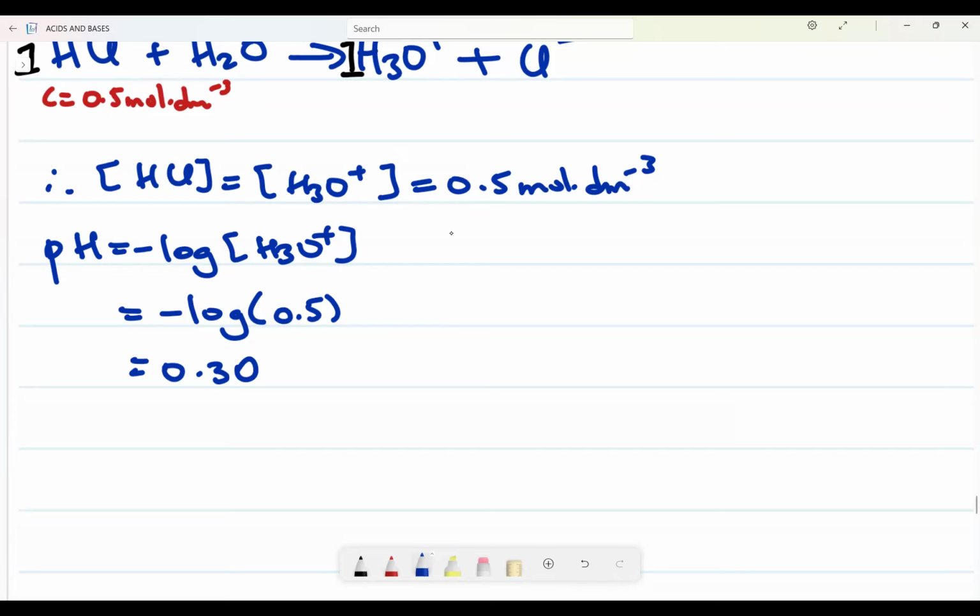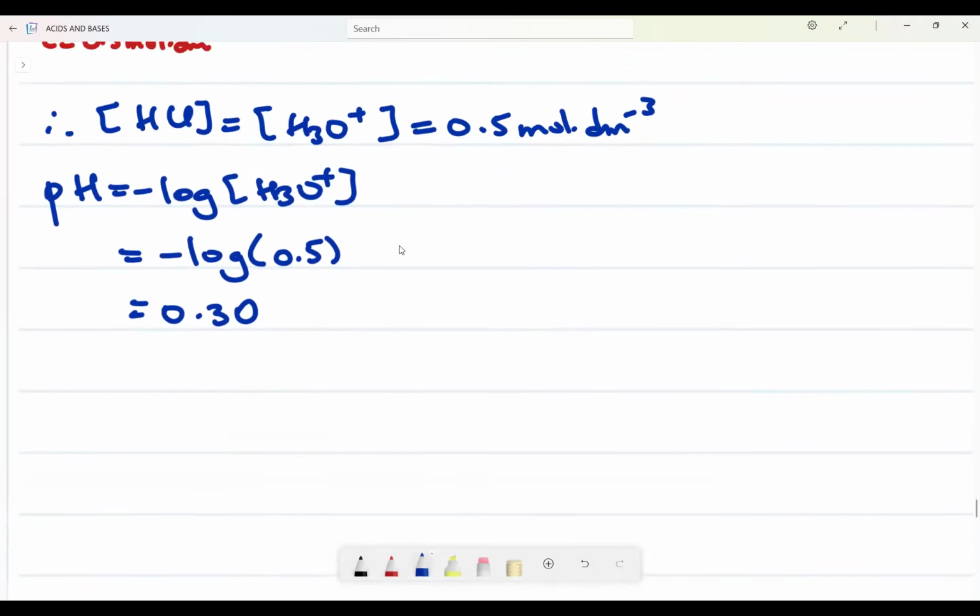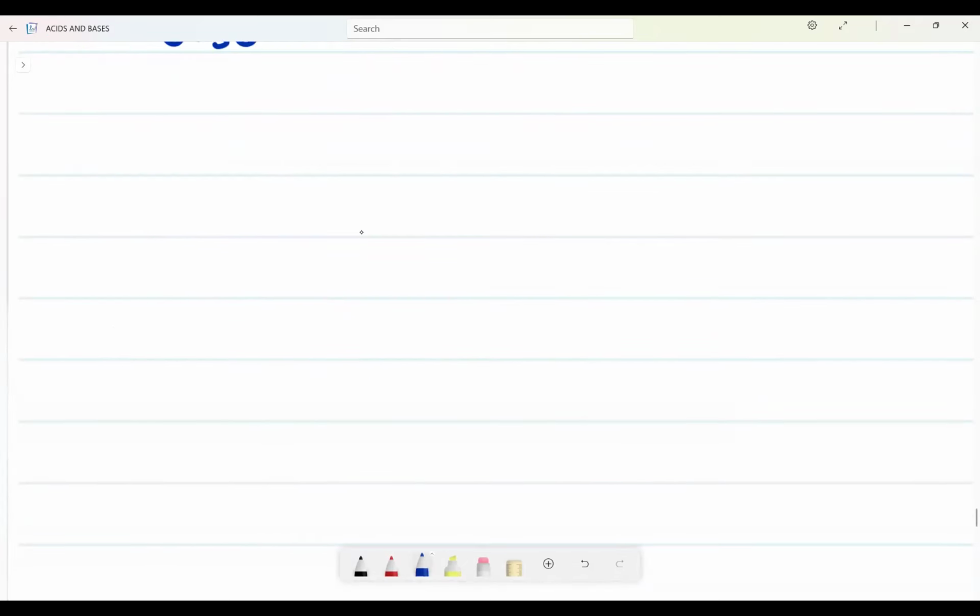Or what you could have done, instead of using this one, I know the concentration of H3O. Okay, yes. Now we have what we refer to as pOH, like we started with pH. pOH is the pH equivalent for bases.